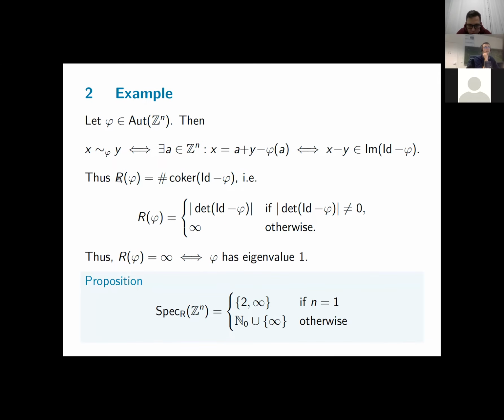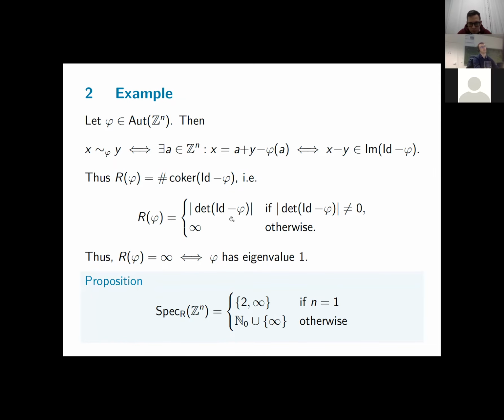So the Reidemeister number is the size of the cokernel of this map. And for the size of the cokernel, there is an explicit expression. This is equal to the absolute value of the determinant of your map if the determinant is non-zero. And if this determinant is zero, then the cokernel has infinite size. So this gives us an explicit way of computing Reidemeister numbers on free abelian groups.